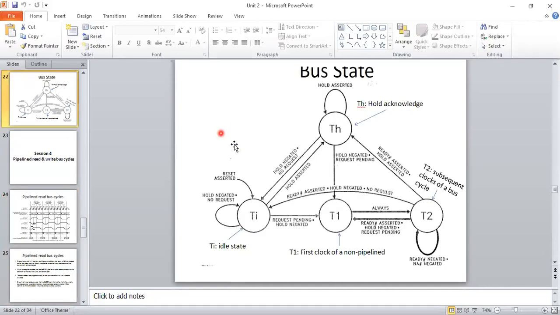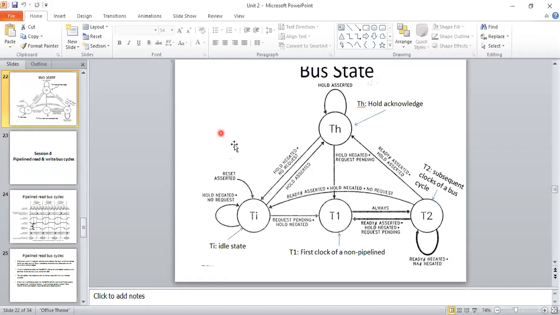So it will be a final bus state diagram. Okay, this is generally asked from the theory exam point of view. If you see here, first is the first clock, non-pipeline.